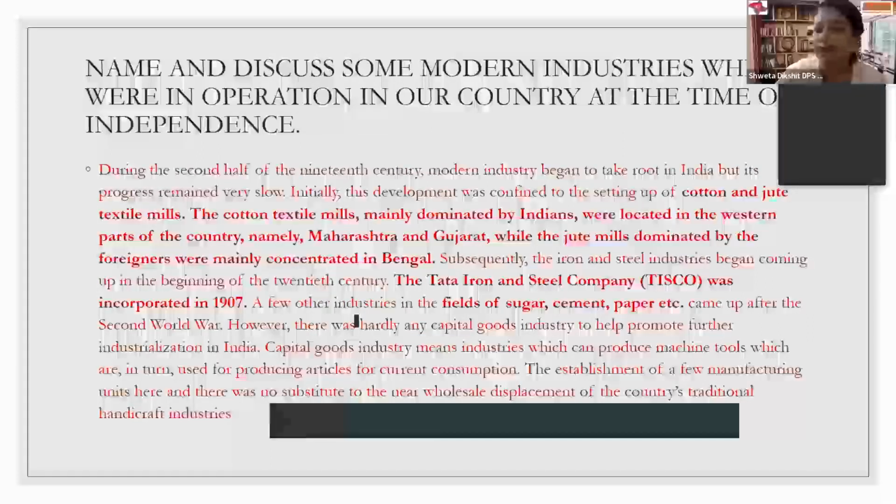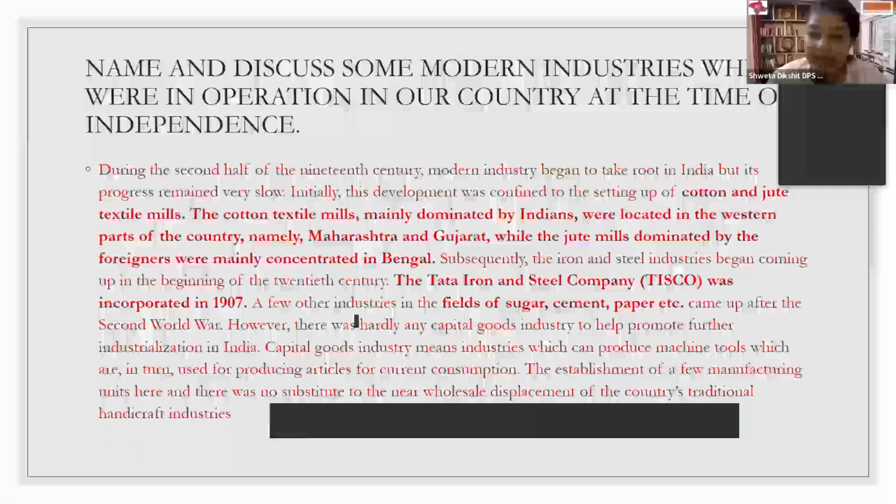But prior to that also, that means before World War I and World War II, you could see here the highlighted statements. There were some industries, especially the large scale industries or capital industries, like cotton, jute, textile mills, iron and steel industry, like the Tata Iron and Steel Company, which is TISCO. The Tata Iron and Steel Company, TISCO, is again a one marker, which was incorporated in the year 1907.